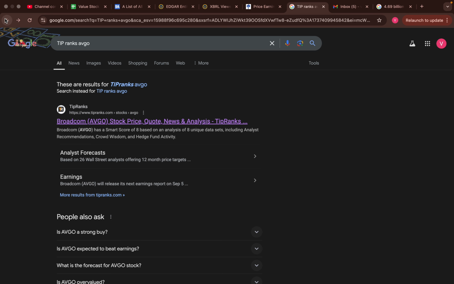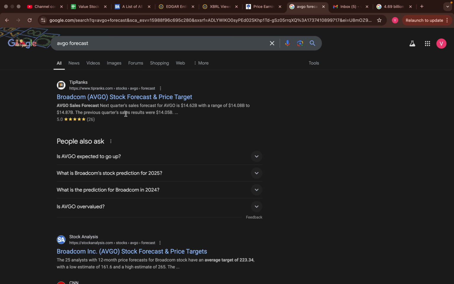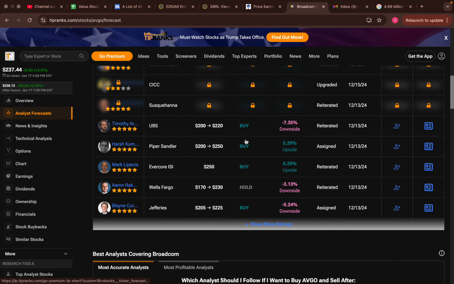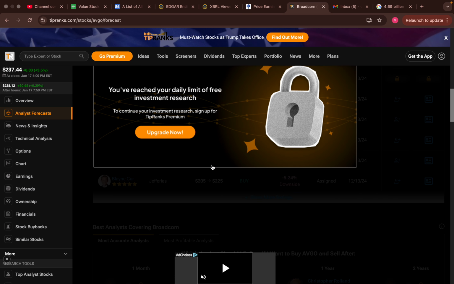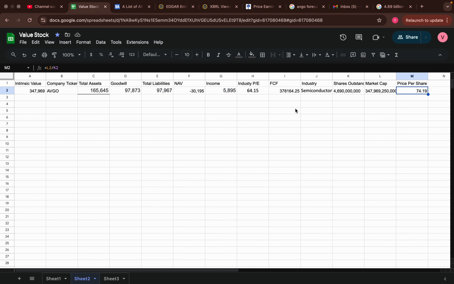We can't right now. We've used up our daily limit for that, but it's okay. We'll do AVGO forecast. All right, it looks like 200 to 250. And our number came out a bit lower.